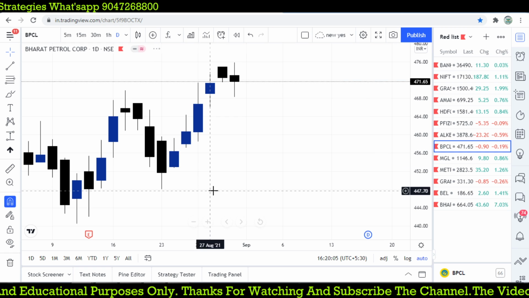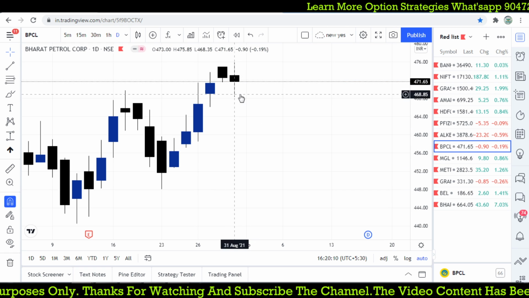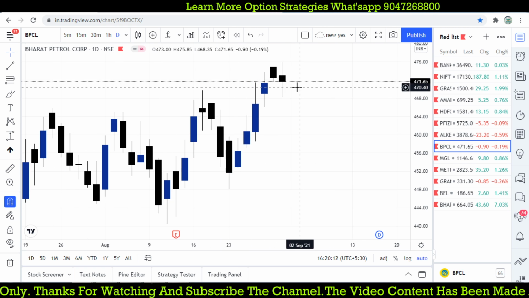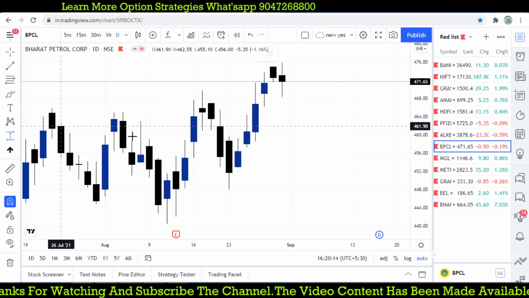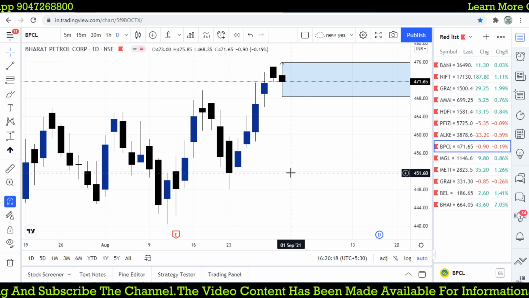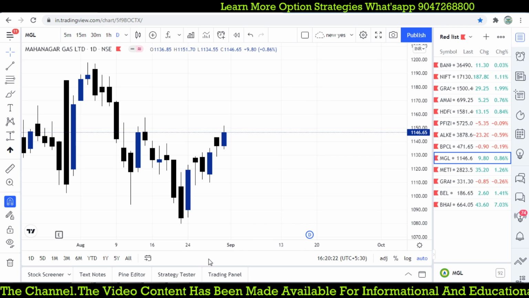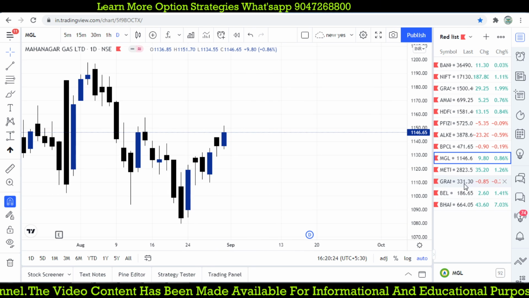BPCL, we waited for a sell and it triggers the sell and it moves down to 68 and again it went up and then finally it closed down. And where you check that, again another spinning top kind of candle forms at the top, where we are checking with the candlestick pattern. That's great. MGL, we are waiting for a sell. There is no opportunity.